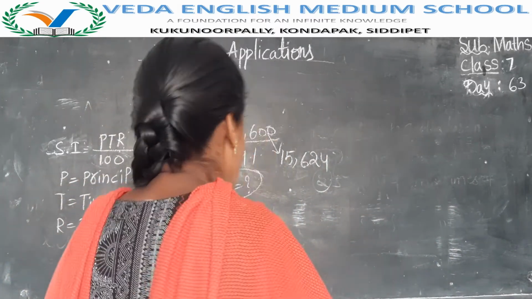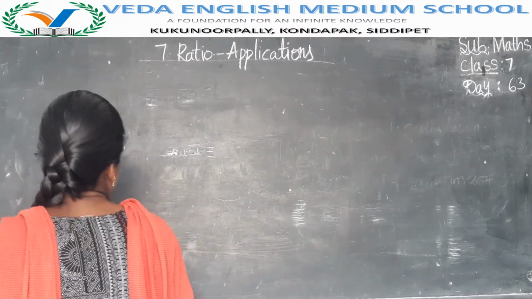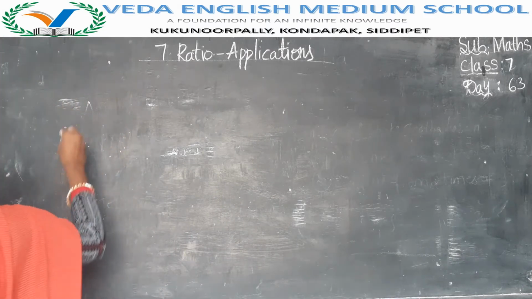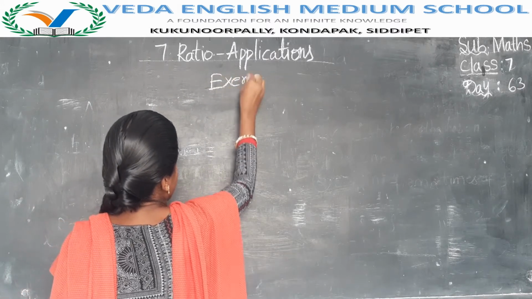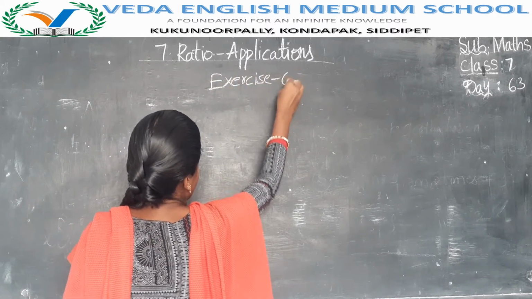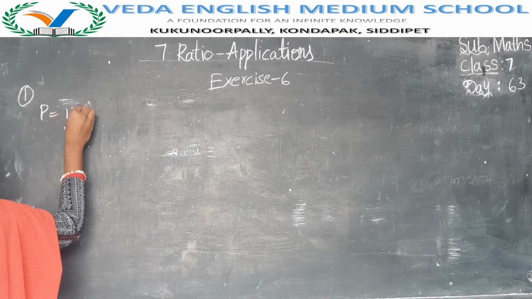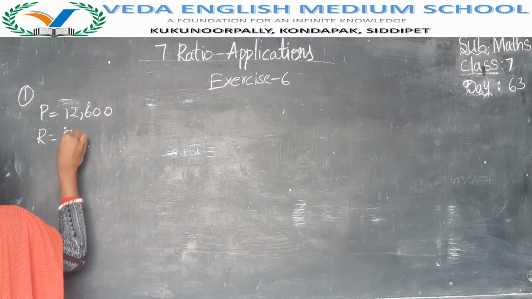See how to find the solution. First we have the principal, that is 12,600. Principal is equal to 12,600. They have given the rate of interest is equal to 9%.